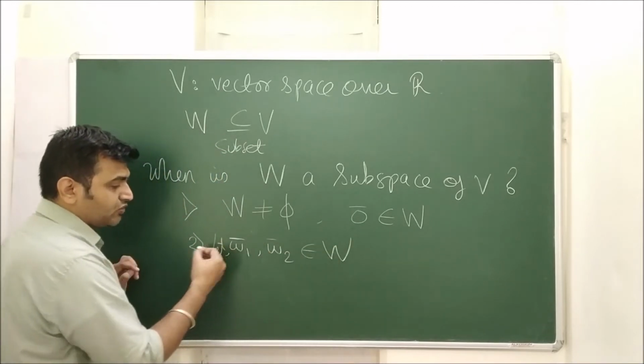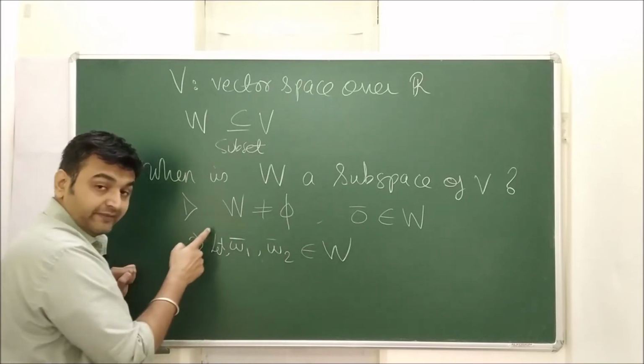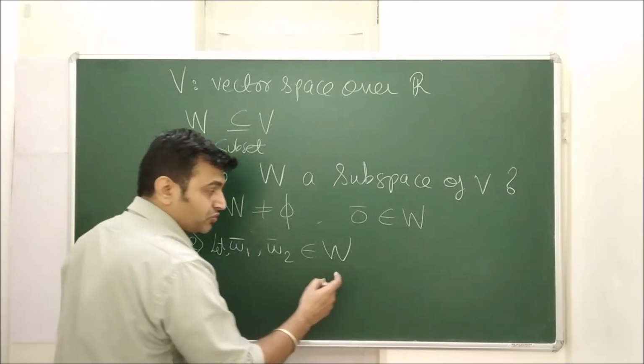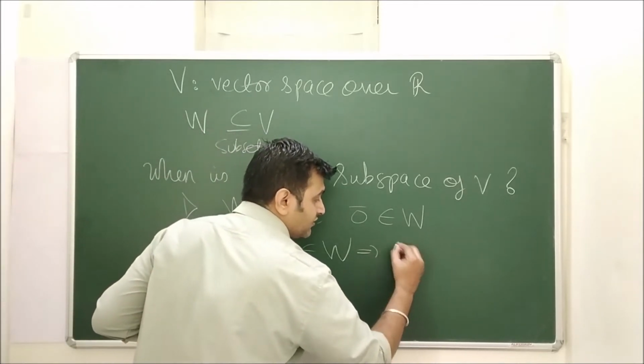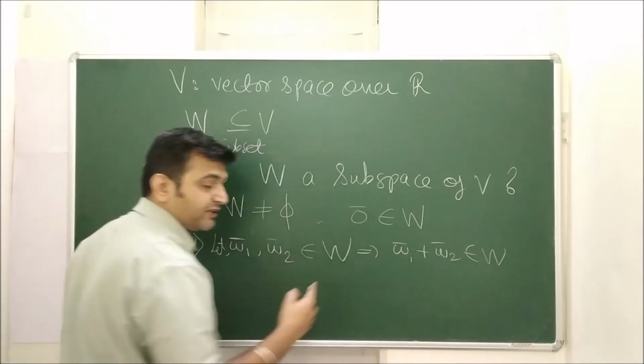The second condition is, if you take two vectors W1 and W2 belonging to W. Can I choose them? Yes, because I have proved that it is non-empty. So let two vectors belong to W, then their addition should also belong to W. That is with respect to addition.